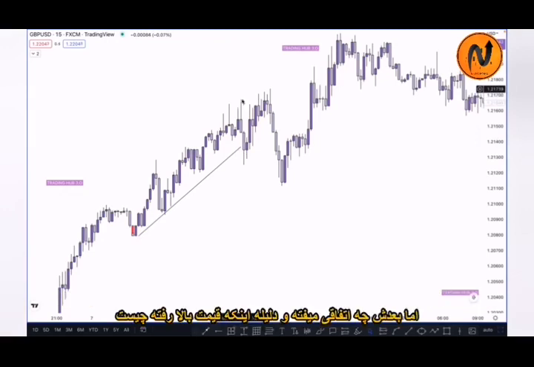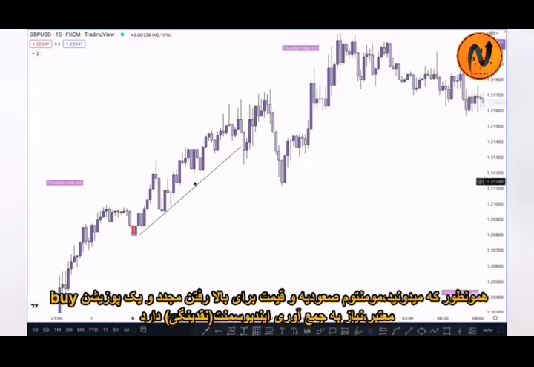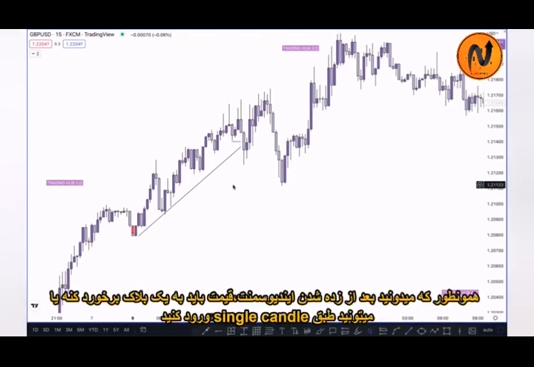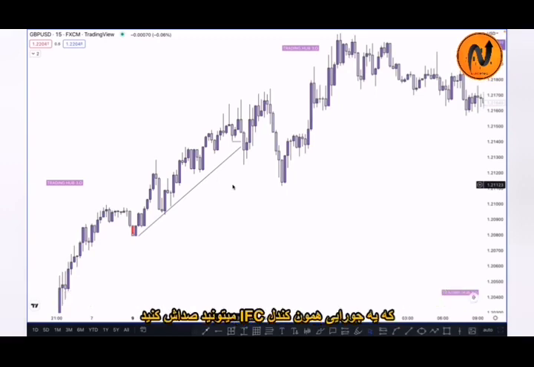But what happened here, and what is the reason the market pushed higher? If you can see here, market momentum is completely bullish. In a bullish market, the market must take out the inducement to confirm a valid buy, right? So what happened here exactly? You can see this became our inducement, and after taking out the inducement, when can we buy? As we know, after taking out the inducement, price must tap on the order block, and you can buy or sell based on the single candle order block, or you can say the IFC candle.